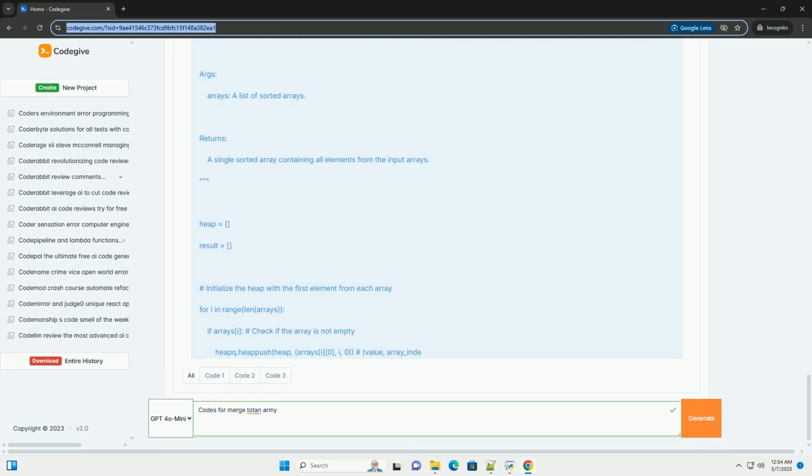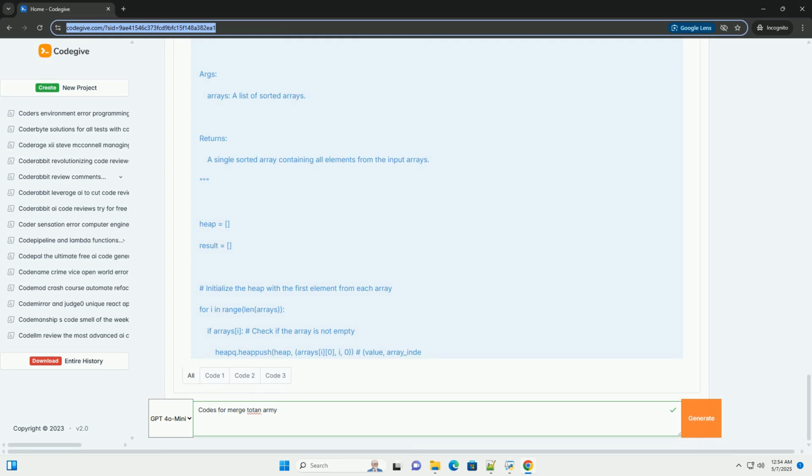Merging sorted streams. Imagine you have multiple continuous streams of sorted data. You need to maintain a single, sorted stream of data that combines all the input streams. This is a real-world scenario in data processing and requires techniques similar to merging k sorted arrays. Finding the kth smallest element in the union of sorted arrays: efficiently find the kth smallest element in the combined sorted sequence of several sorted arrays. This often involves techniques related to merging and binary search.